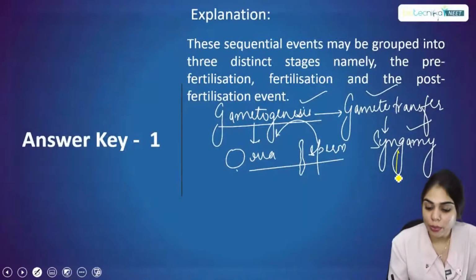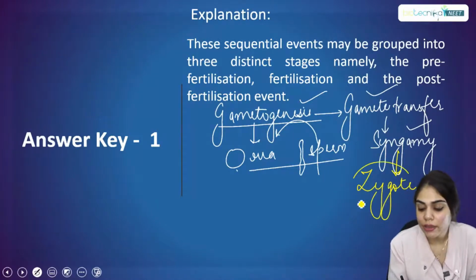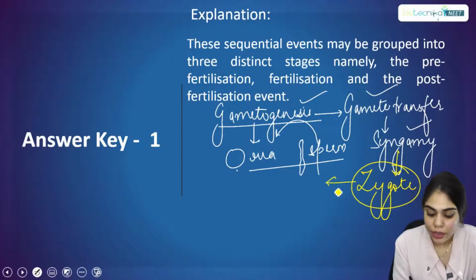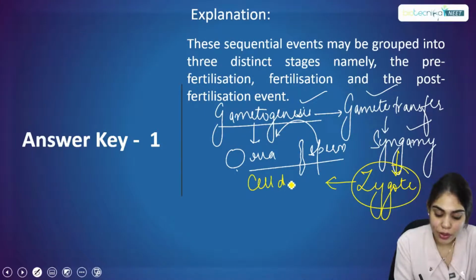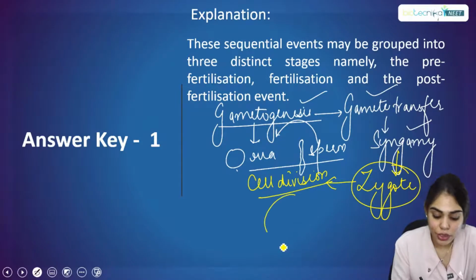Now what happens after syngamy? It will lead to the formation of the zygote. Once the zygote is formed, it is a combination of egg and sperm, and it will undergo cell division, because cell division is a characteristic of every living cell. The zygote will undergo cell division and lead to the formation of morula and blastula.